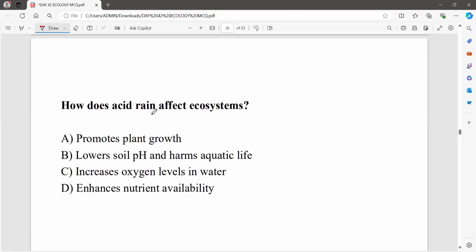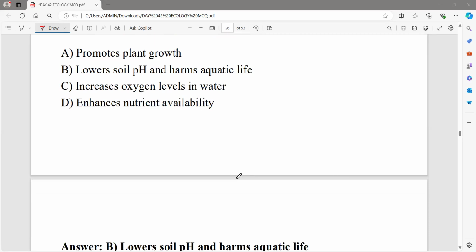Now, how does acid rain affect the ecosystem? Why is acid rain affecting the ecosystem? And what is there in the acid rain? And what will be the answer for this question? Very good.